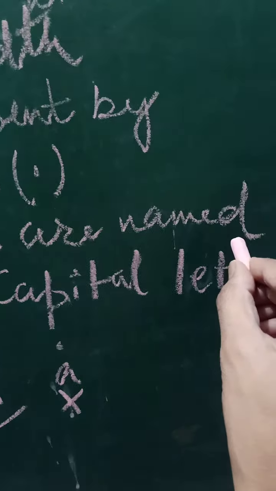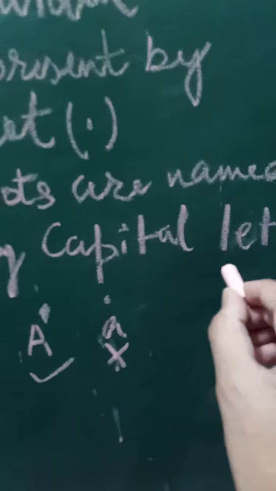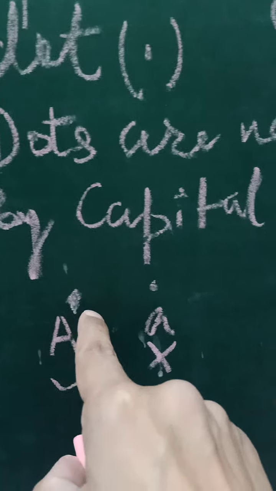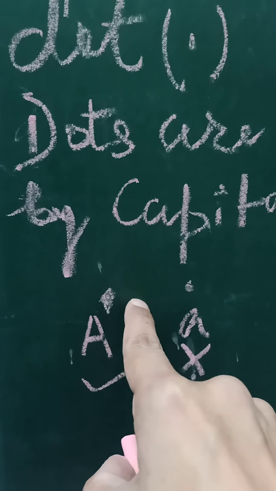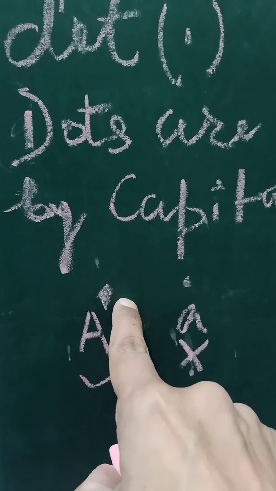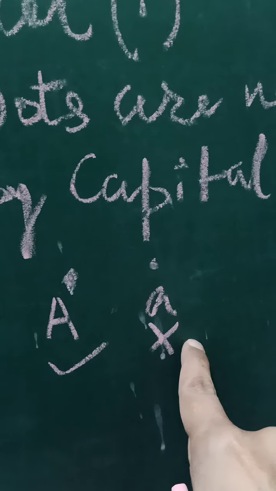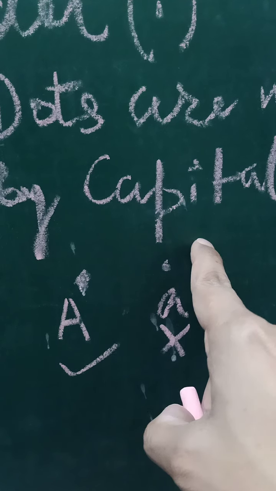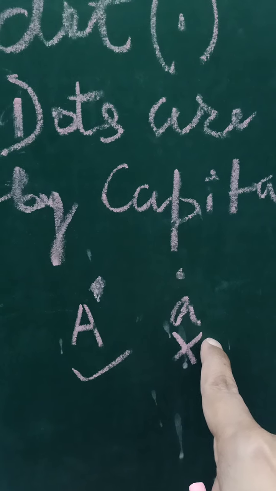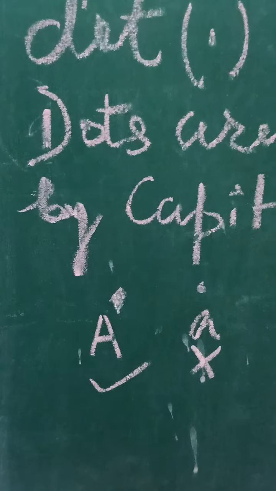Dots are named by capital letters. Suppose we have to represent this dot, how will we write it? We will write it through a capital letter. If you represent this dot by a small letter, it will be incorrect. So a dot is always represented by a capital letter.